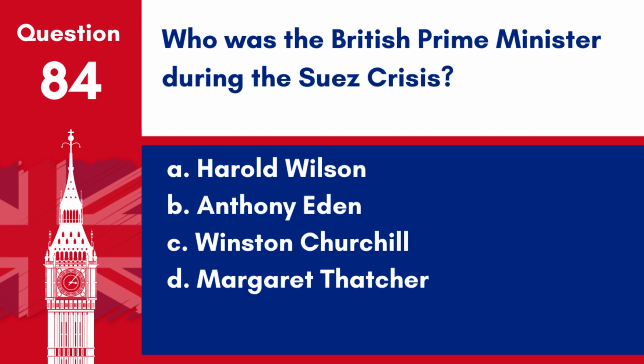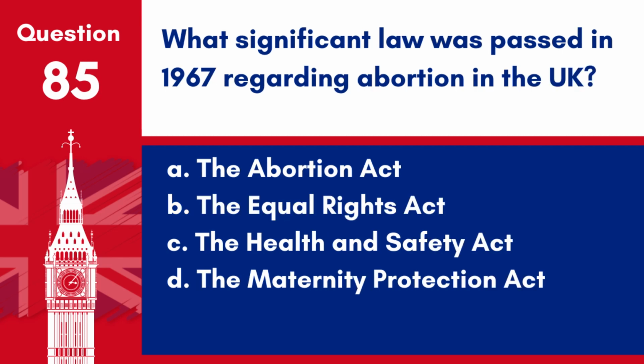Question 84. Who was the British Prime Minister during the Suez Crisis? A. Harold Wilson. B. Anthony Eden. C. Winston Churchill. D. Margaret Thatcher. Answer B. Anthony Eden. Anthony Eden was the British Prime Minister during the Suez Crisis in 1956, a diplomatic and military confrontation in Egypt.